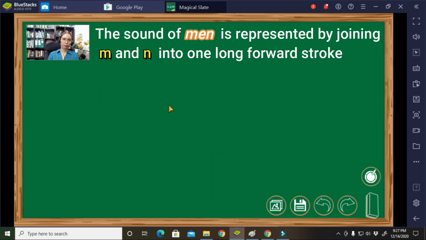Next. Alright, so I'll give you an example. Like the word man. Okay. Since this is M and N, we have to follow the rule. We have to join M and N there. That is the symbol for the word men. Alright. Next word.